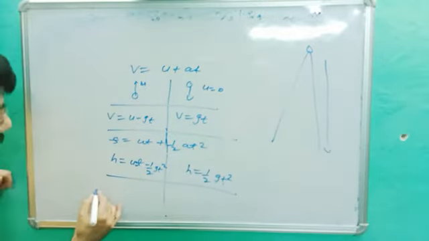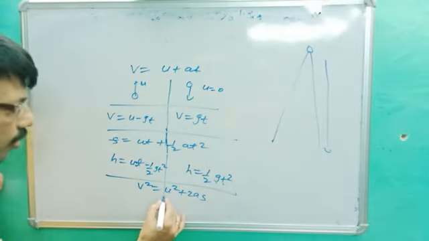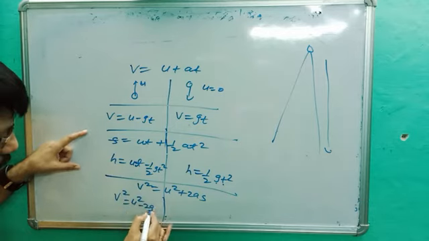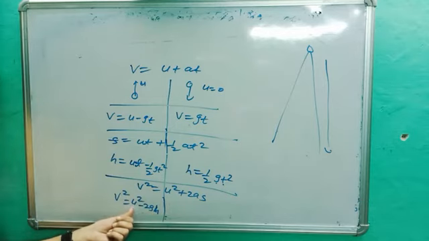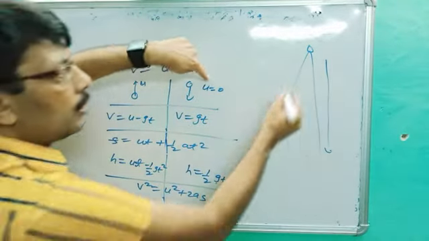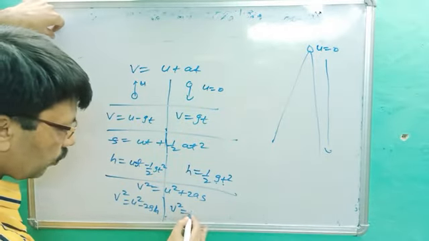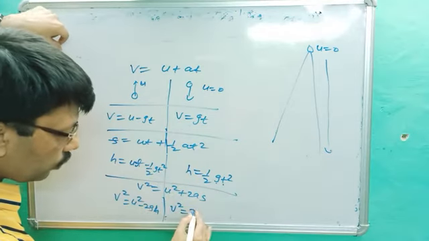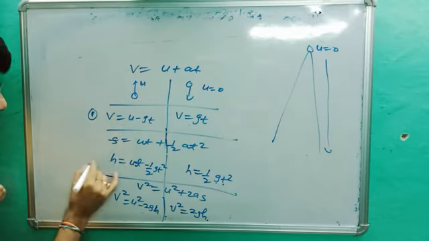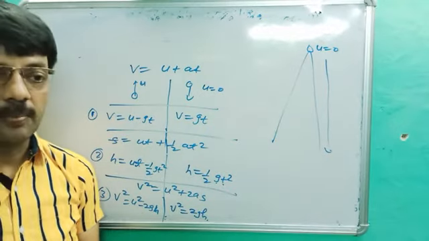Third formula. What is the third formula? V square is equal to U square plus 2as. This is the third formula. What do we get? V square is equal to U square minus 2gh. If you take minus, now minus whole square, it will become plus 2gh. When coming down, U will be 0. When any body is dropped from some height, its U will be 0. So what do we get here? V square is equal to U square, which is 0. So we get only 2gh. So this is for the free falling body: equation first, equation second, and equation third. So this is all about that chapter. That's all for today.